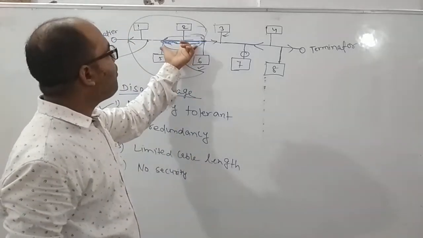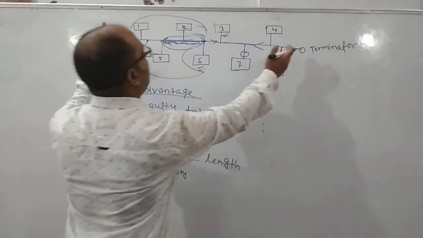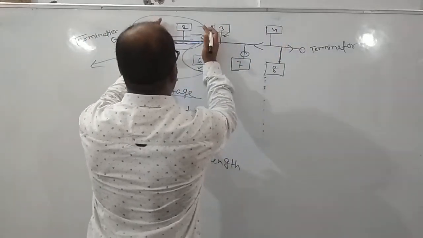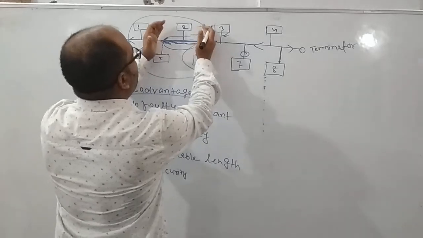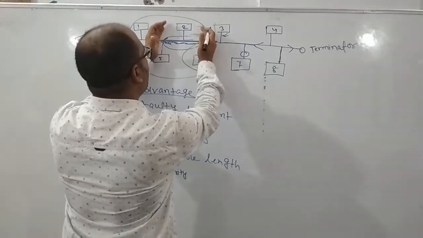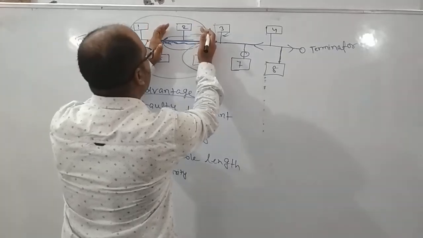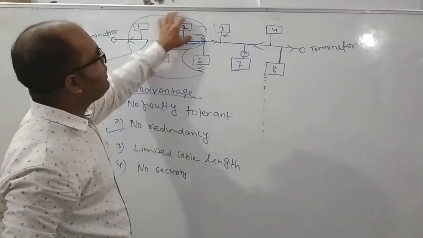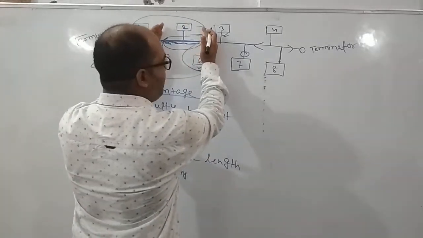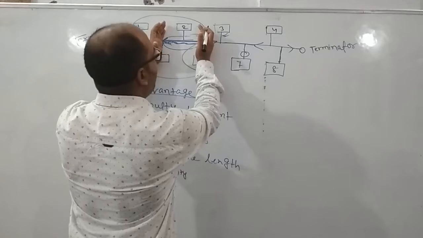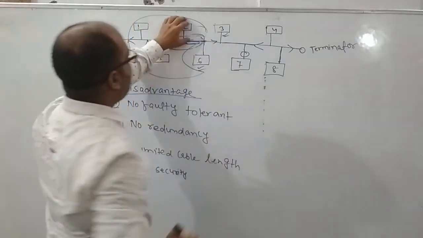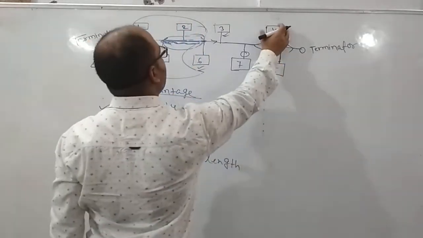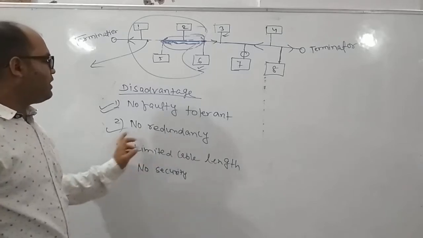So if there is a problem in any part of the whole cable, the common transmission medium, then also there is a problem. What is the problem? The nodes which are in between, in this length of wire, will not receive the data sent from this node. So no redundancy is the second problem.